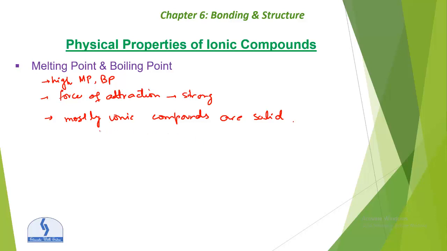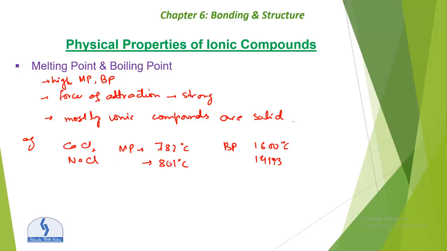Okay, let's take examples. Calcium chloride, that is CaCl2: its melting point is 782 degrees centigrade and boiling point is 1600 degrees centigrade. And NaCl: the melting point of NaCl is 801 degrees centigrade and the boiling point is 1413 degrees centigrade. And magnesium oxide, MgO: the melting point is 2852 degrees centigrade and the boiling point is 3600 degrees centigrade.